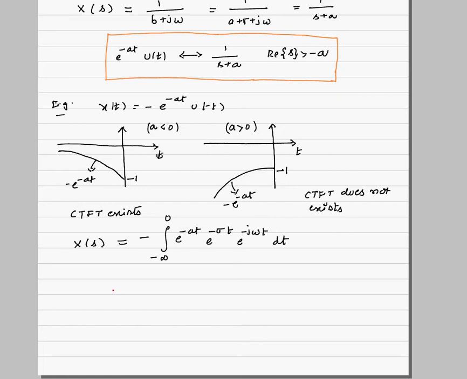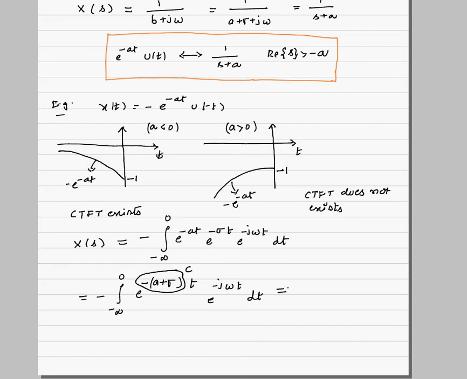If you write in nice form, this will be equal to minus integral minus infinity to 0 e power minus of a plus sigma into t into e power minus j omega t dt. Let us assume this to be some c. You'll understand why we have taken that in a moment.